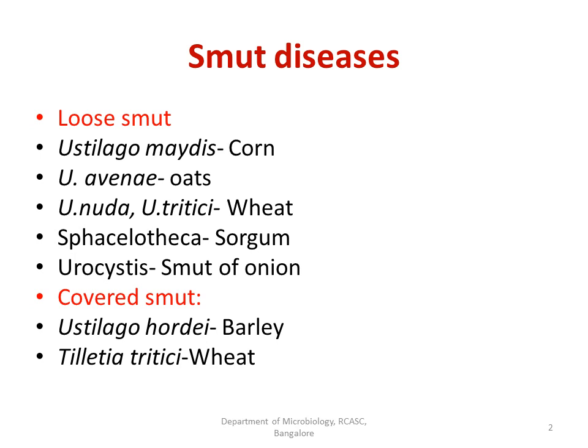Here in this particular slide, I have given a list of some of the important organisms which cause loose smut. Ustilago maydis causes smut disease in case of corn, which we are going to study in detail in my future videos. Ustilago avenae causes loose smut in case of oats.